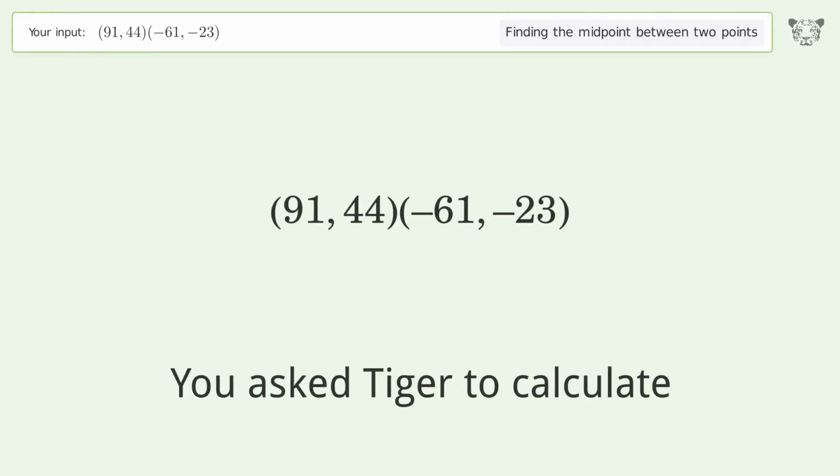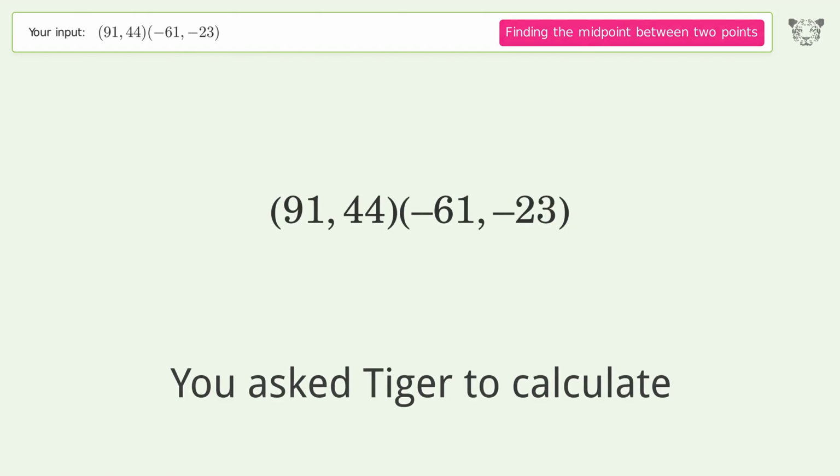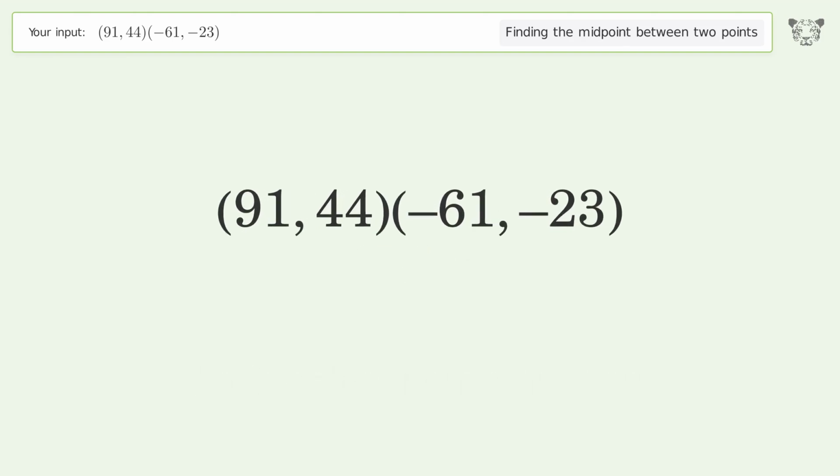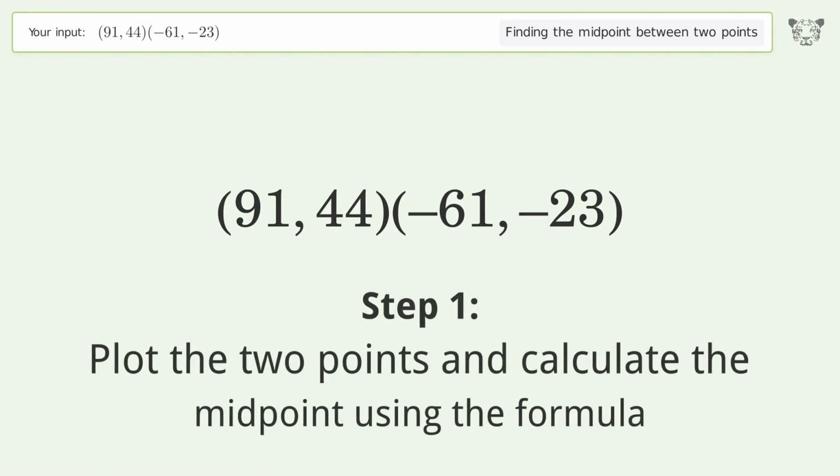You ask Tiger to calculate. This deals with finding the midpoint between 2 points. The midpoint between the 2 points is 15, 10.5. Let's solve it step by step. Plot the 2 points and calculate the midpoint using the formula.